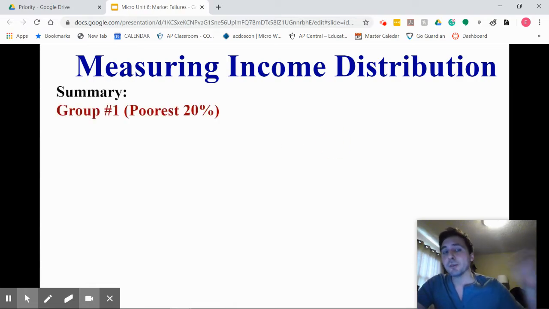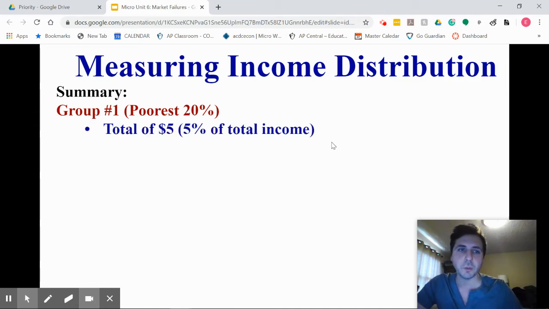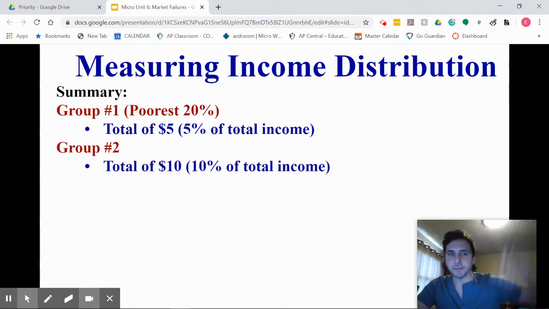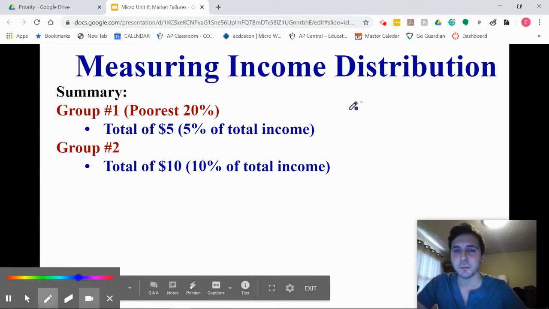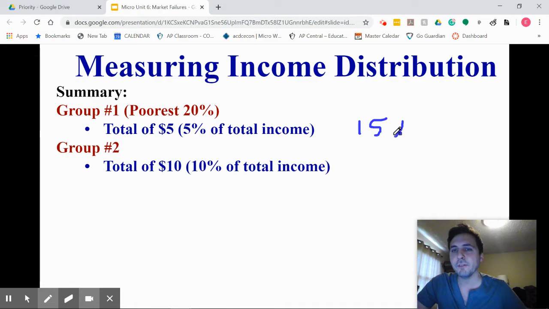All right. So we have group number 1. Let's say this is our poorest 20%. Again, dividing up into quintiles. So out of our enormous income, let's say they only have $5 out of $100. So they get 5% of the income. That's not their full 20%. They're not equal. Then we have group 2, which is kind of a step above them. They make a total of $10, so they get another 10%. So far we have 15%, if we're keeping track over here. We have 15% between these 2 quintiles.